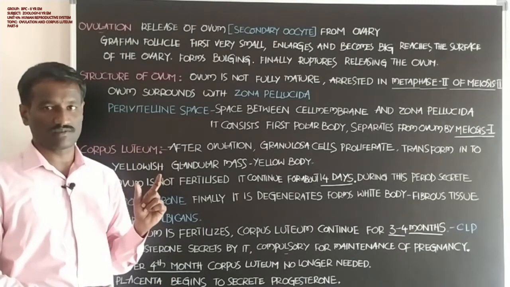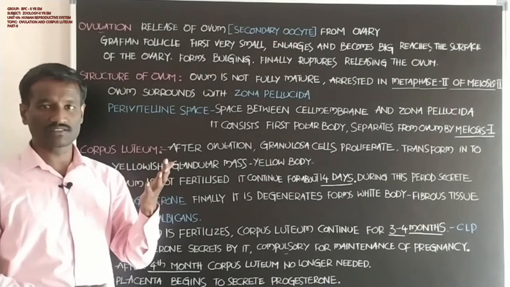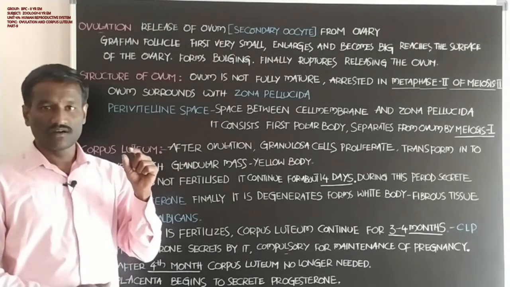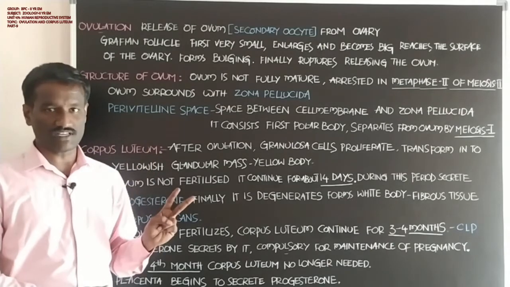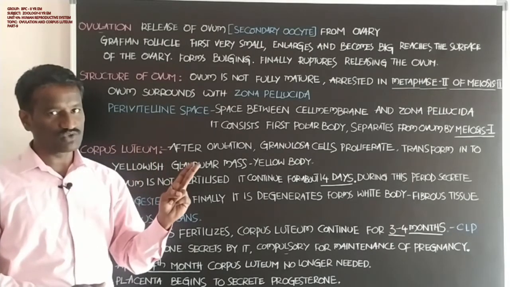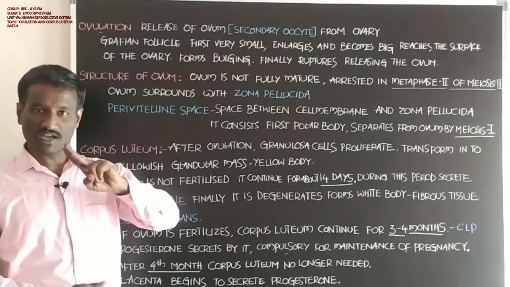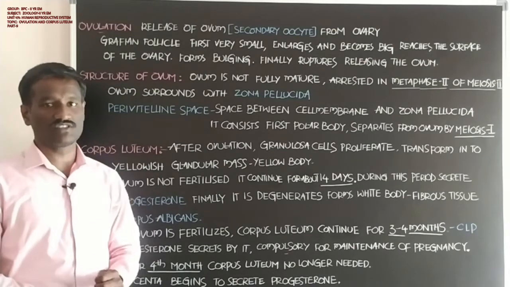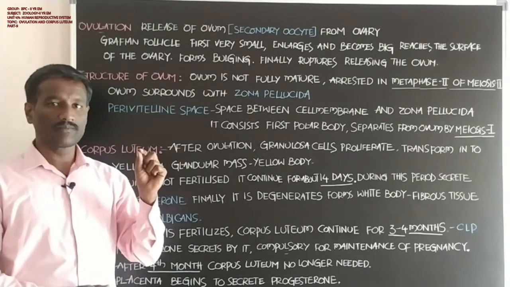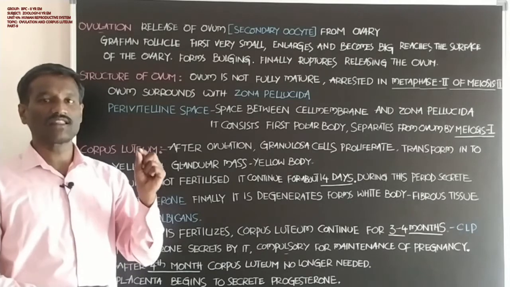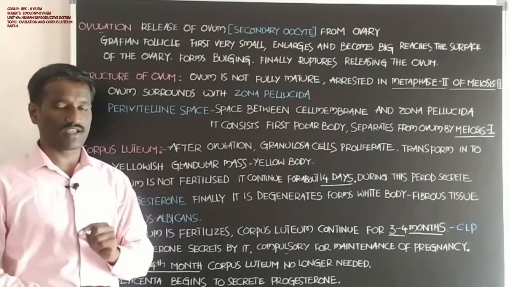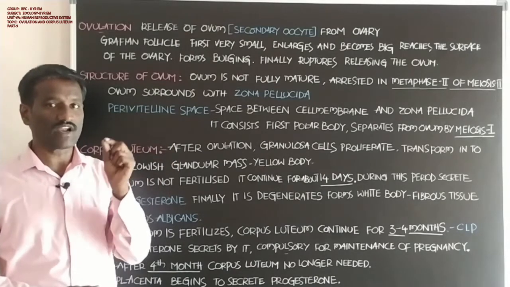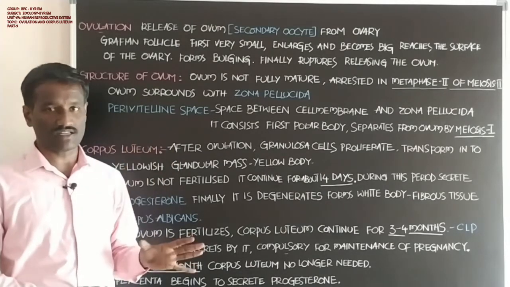Already you know about this; I have already discussed it in oogenesis. Students, it forms two types of cells. The primary oocyte completes meiosis 1 and forms two types of cells: one is the secondary oocyte and the other is the first polar body. The first polar body and the secondary oocyte are both haploid cells.